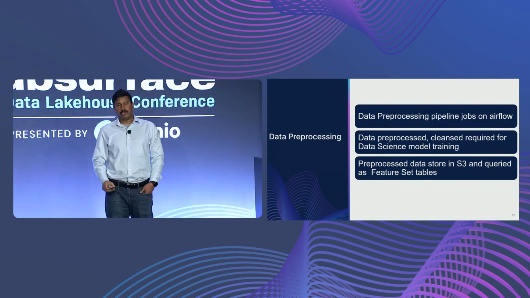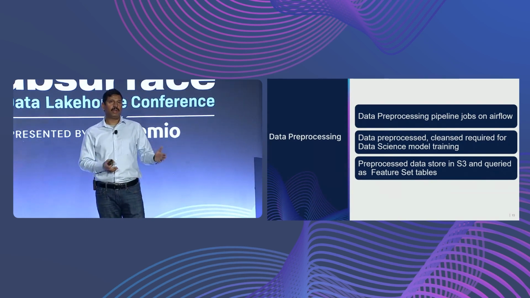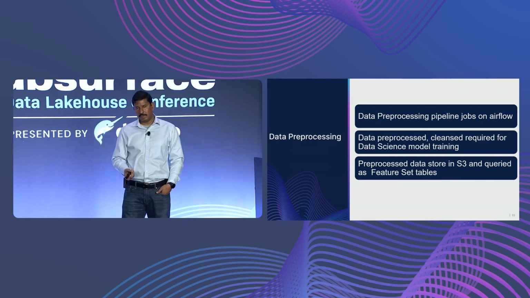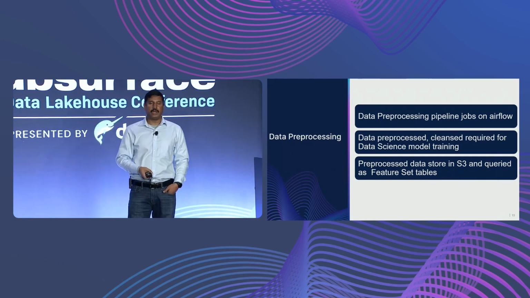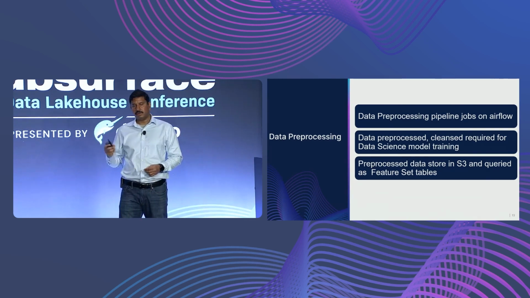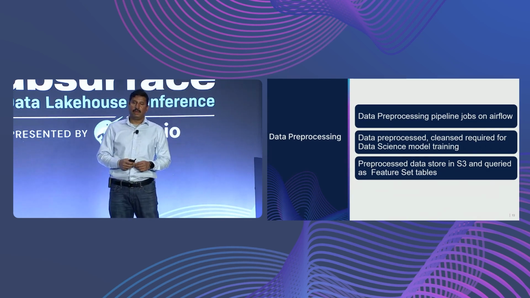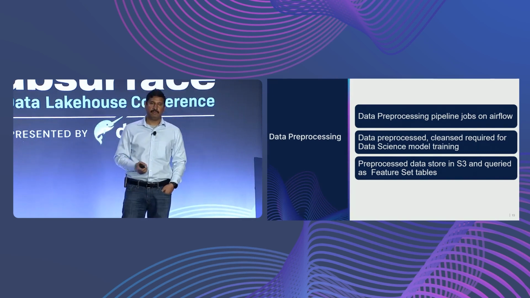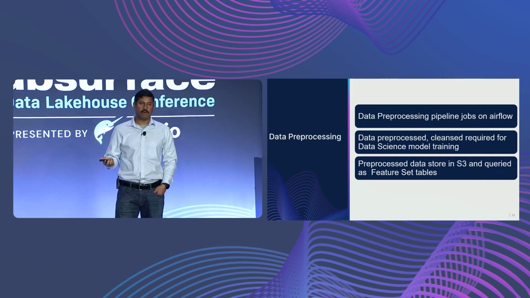So again, the next part. Till now, what I have spoken about is the regular data engineering stuff, where we load data from different sources, transform it, and save the curated data. And this particular data pre-processing step is for the data science use case. Nata's team was writing some of this pre-processing as part of the data science jobs for training and inference. And we thought, hey, this is taking more time. So how can we reduce the time?